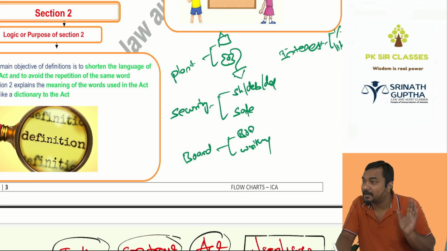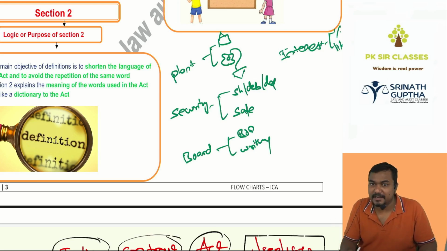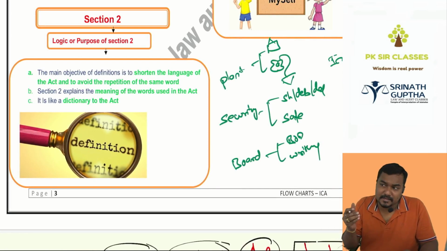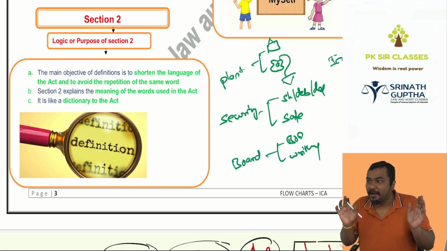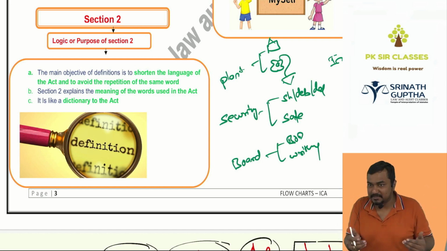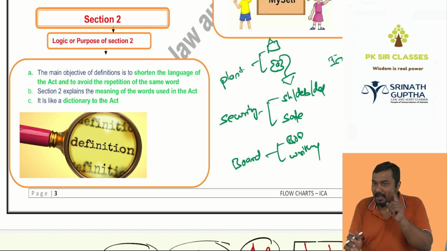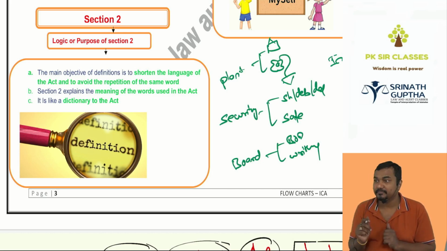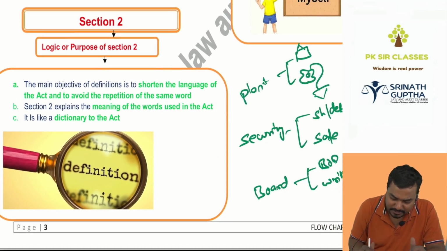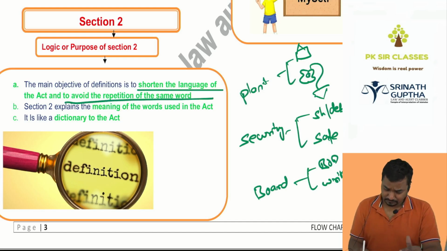This is explained by section 2. In any act, section 2 is like a dictionary for the act. The main purpose of section 2 is to define the words used in the act, to avoid repeating the meaning of the same word again and again. I don't want to explain the meaning of contract 100 times because that word is used 100 times in the Contract Act. I will explain only once in section 2. It is like a dictionary. It shortens the language of the act.